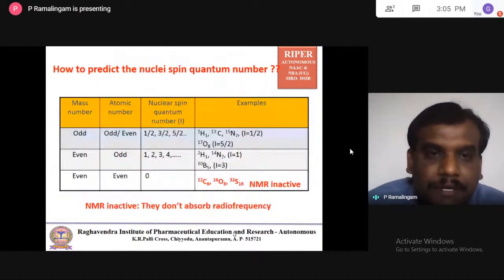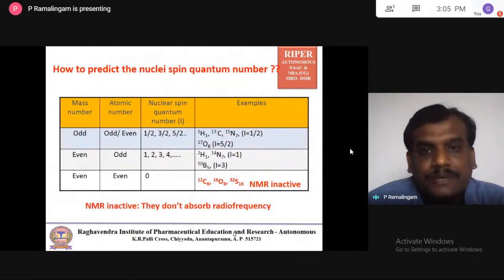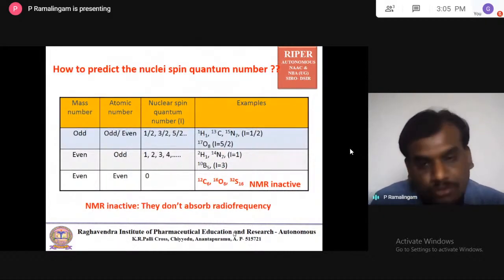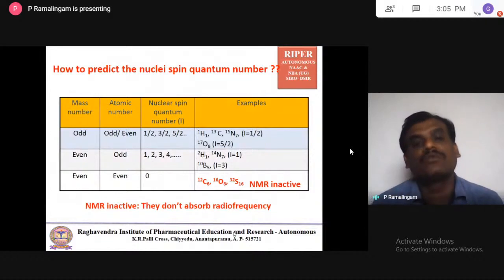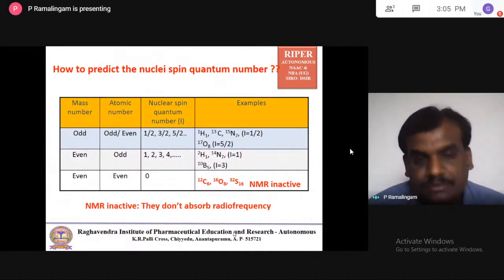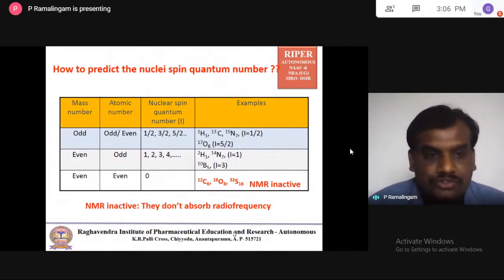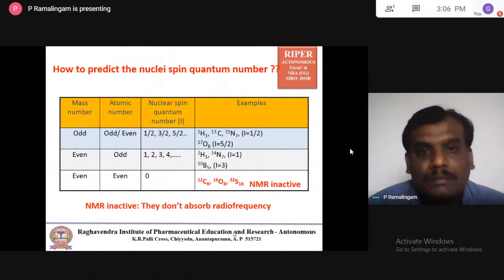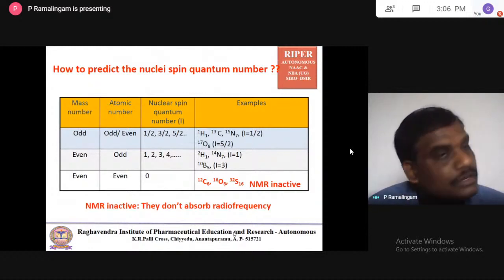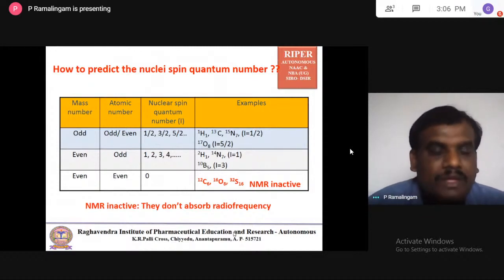So now let us come to a question: how to predict the nuclei spin quantum number? Because when you go to the periodic table, there are more than 118 atoms, and we should know how to predict which nuclei can observe radio frequency, or which nuclei possess spin quantum number 0 and which do not. In this case, you have to consider only the mass number and atomic number.